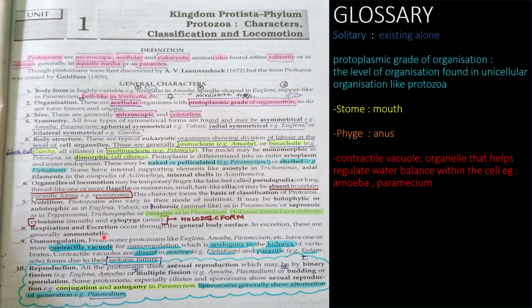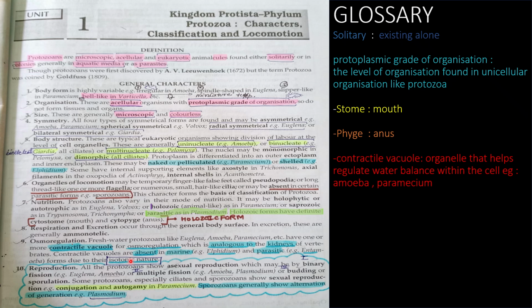Next is respiration and excretion. They occur through general body surface, so they do not exhibit any organs or tissues. So generally the respiration and excretion occur through body surface only, okay, because they are basic cell aggregates. In excretion they are generally ammonotelic, so remember this thing, that they are ammonotelic.